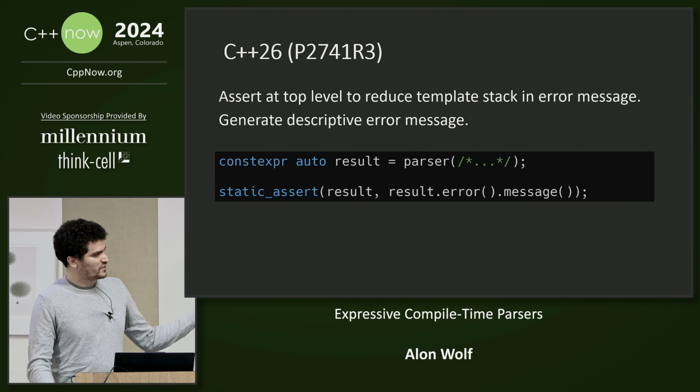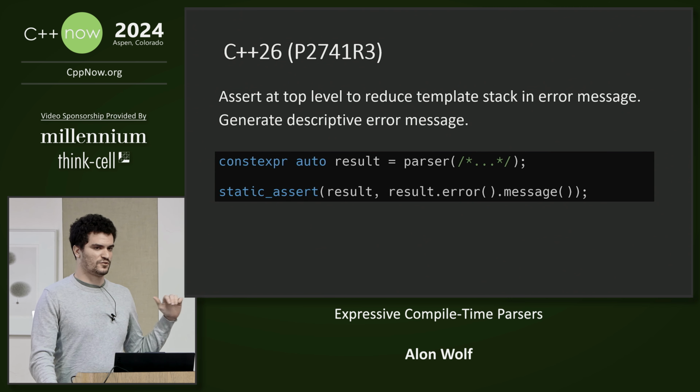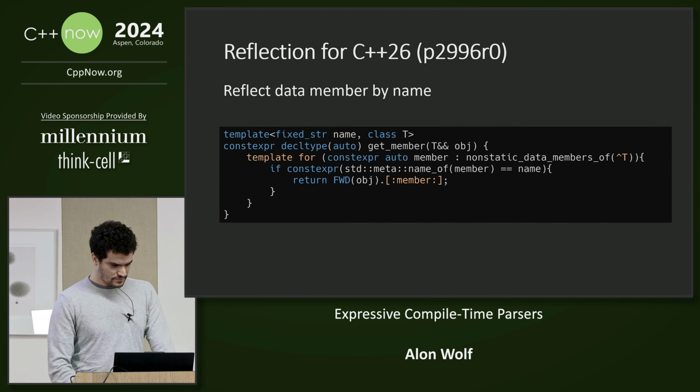And also we can put the static_assert at the most top level we can. If we have the static_assert very deep, then we will have all of the template instantiation stack printed. With this we can remove it and just have the error and format it however we want.